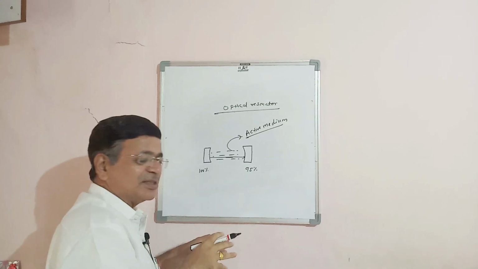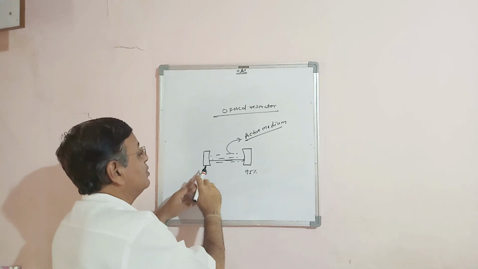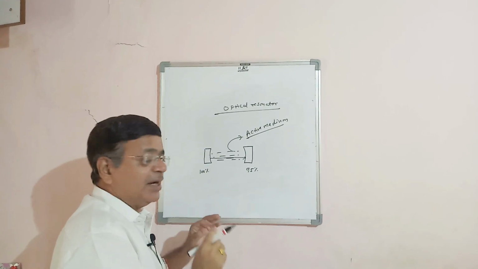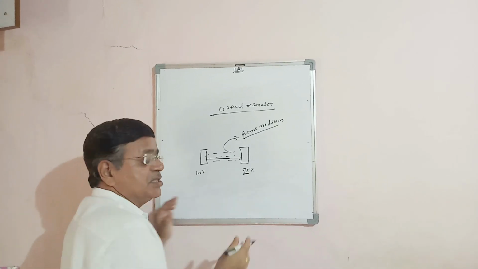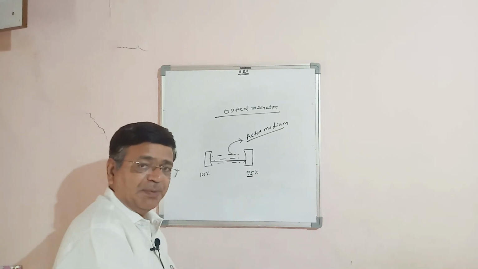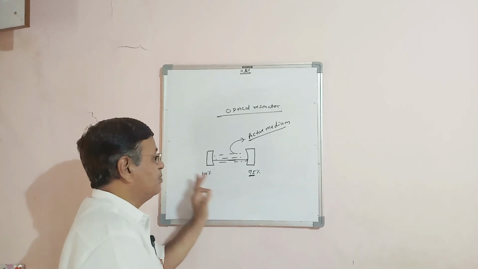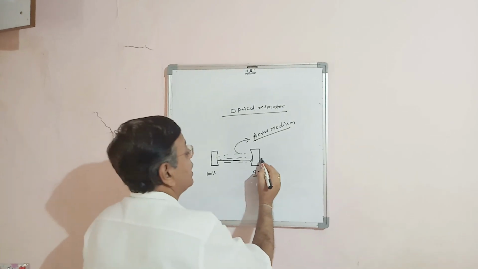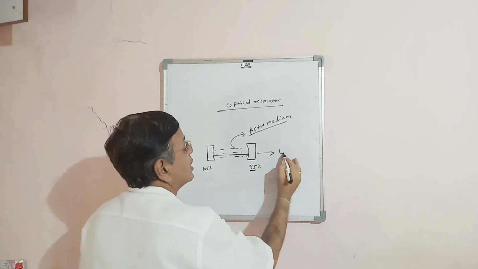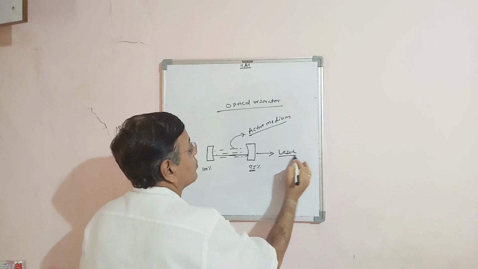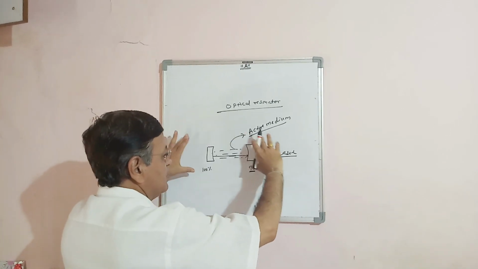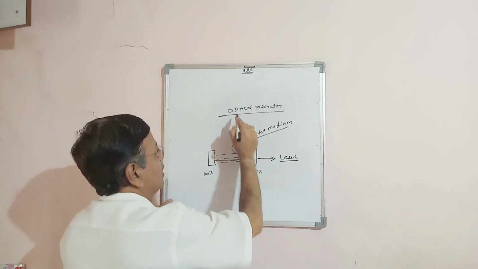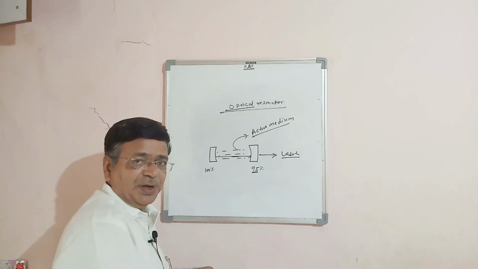Because the reflectivity of this lens is less than 100%, some laser beam is transmitted to this side. That means the laser comes out from this side, and this device is called the optical resonator.